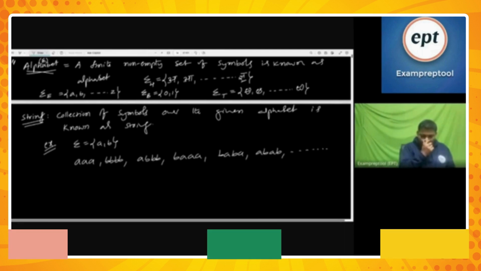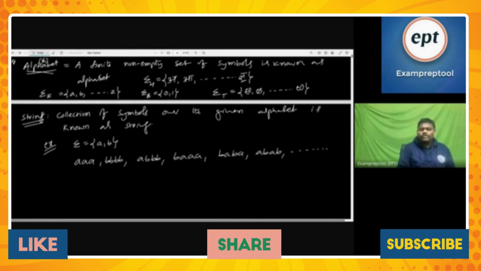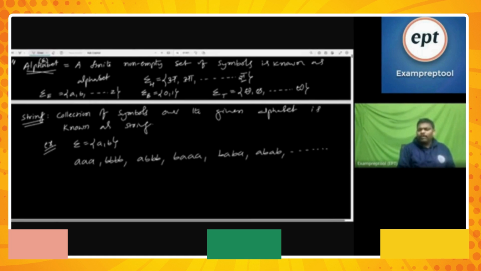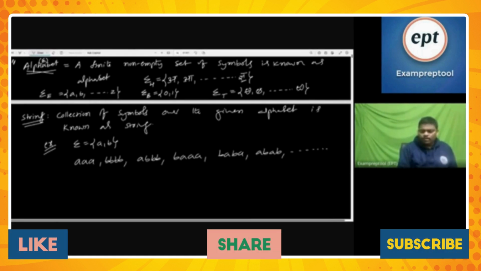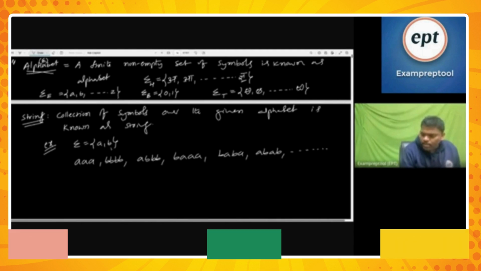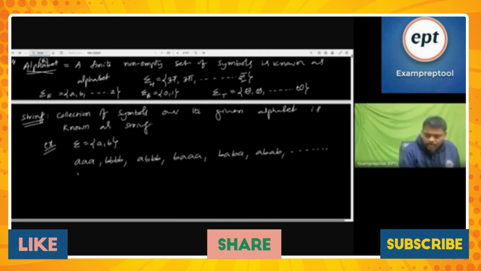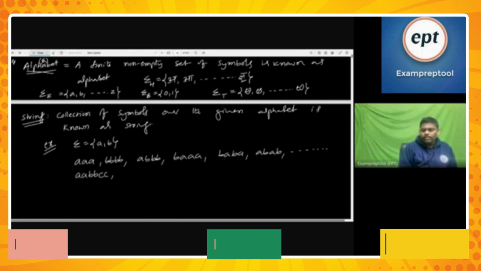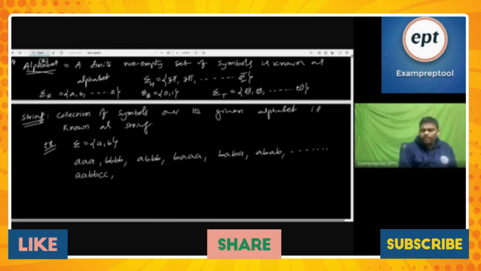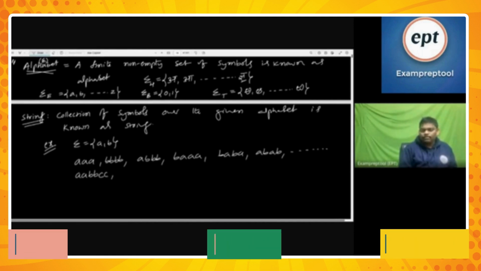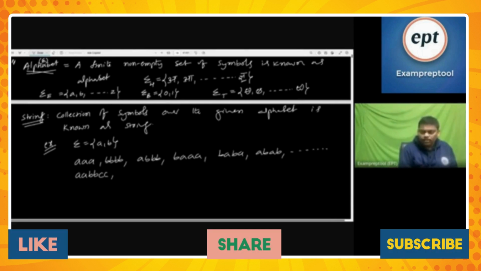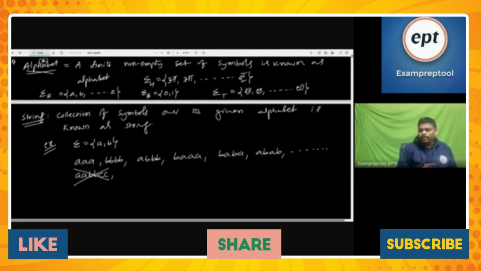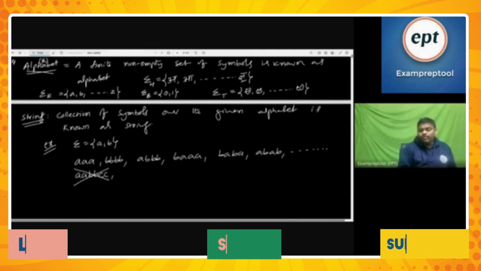Now I want to ask one small question. Everyone has to listen. Over the sigma A comma B, these are the strings which I wrote. Is this a string over the alphabet A comma B? It is not part of the sigma. So remember, it is not a string. It is a string of some other alphabet. For this alphabet, it's not a string. This is a very, very important point. Please be careful.